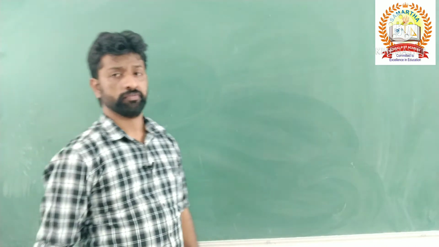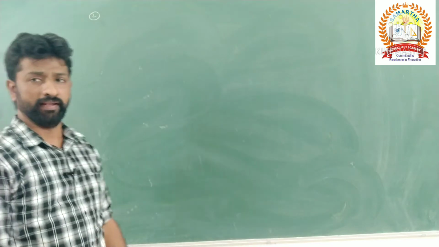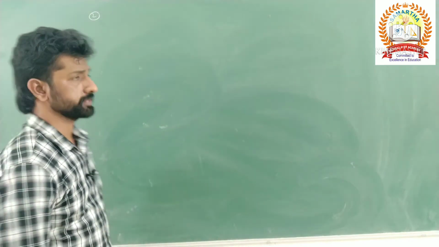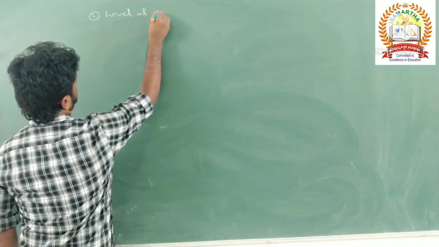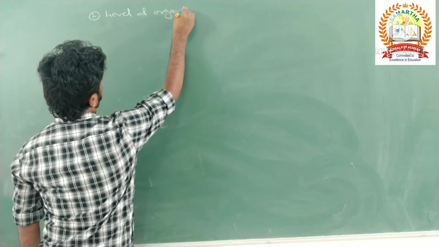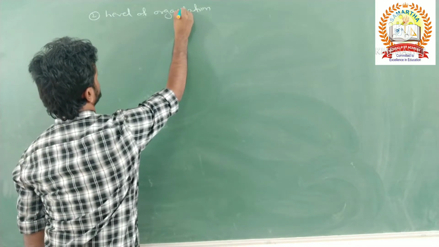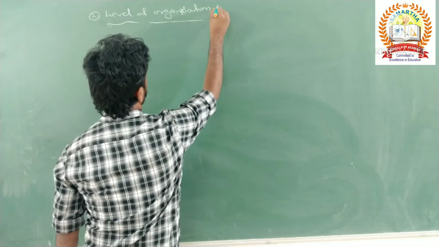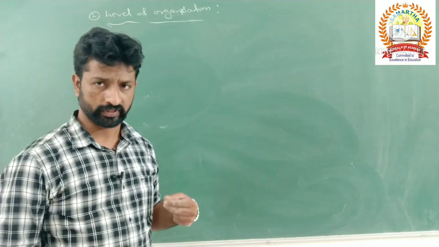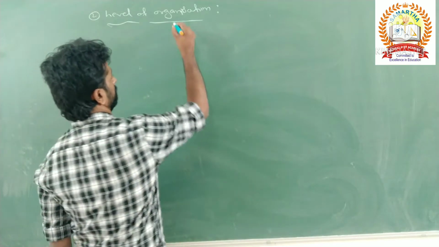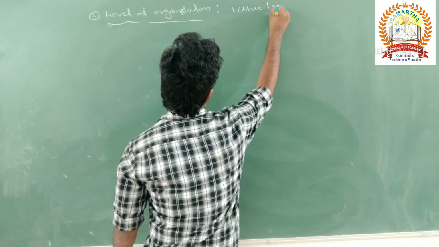The next general characteristic feature is the level of organization that can be observed in the coelenterates. As per the previous discussion, a tissue level of organization is present.